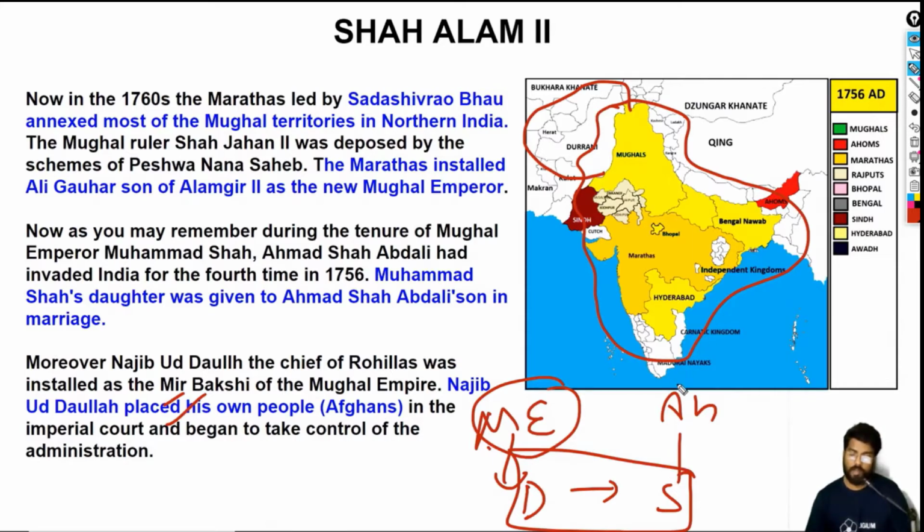Now Ahmad Shah Abdali also did one more thing. He made a guy called Najibullah the Mir Baksh. Mir Baksh is basically the military commander. Nawab Najibullah, an Afghan, basically became the Mir Baksh of the Mughal empire.